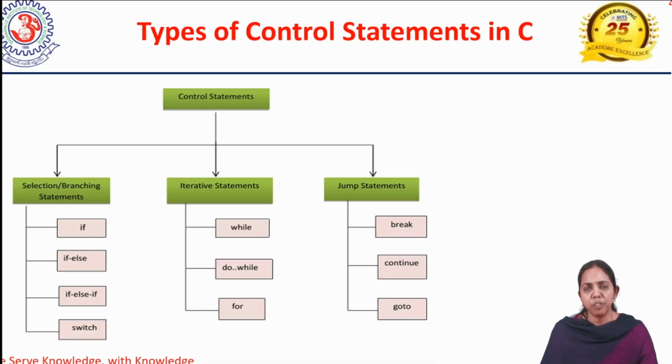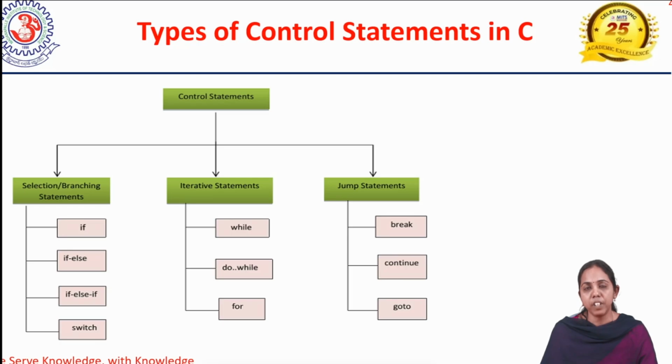Coming to the first one, what is a branch statement or selection statement? If you want to apply any condition in a programming language, we use branch statements, that is, selection statements, or we can call it a condition. How can we apply a condition? We use selection statements or branch statements. In branch statements, again, we use if, else if, or ladder if. These if, else and else if are keywords in a programming language.